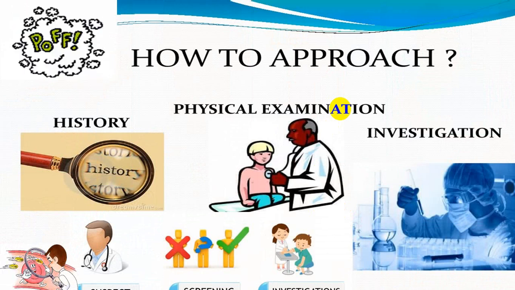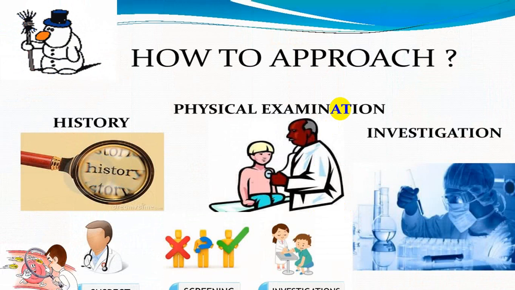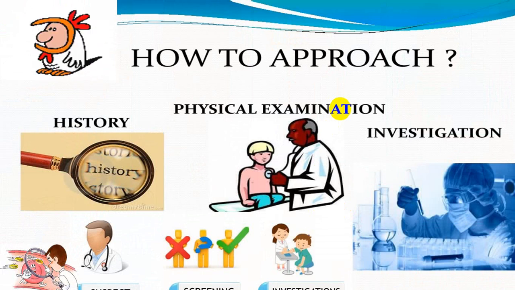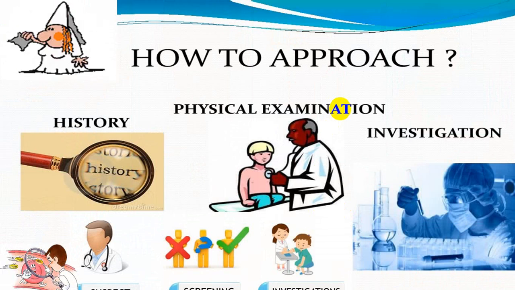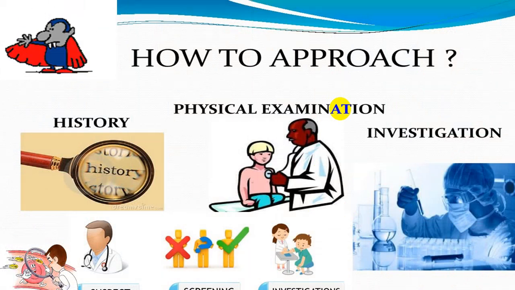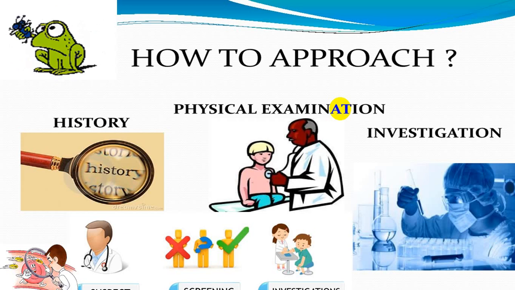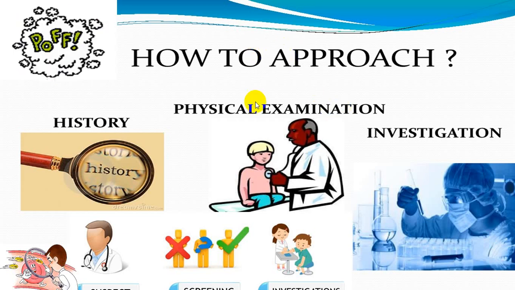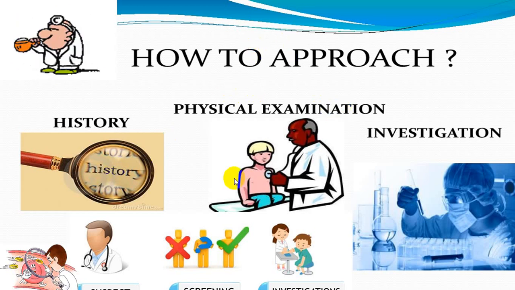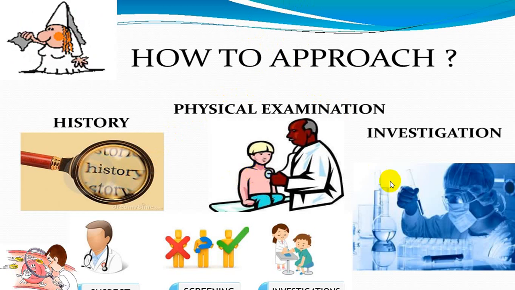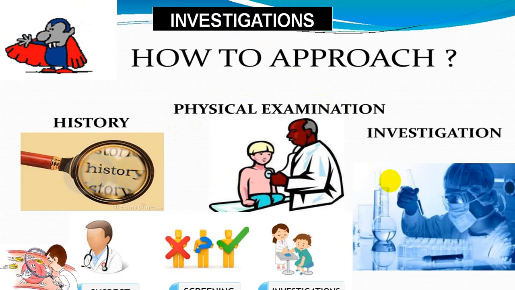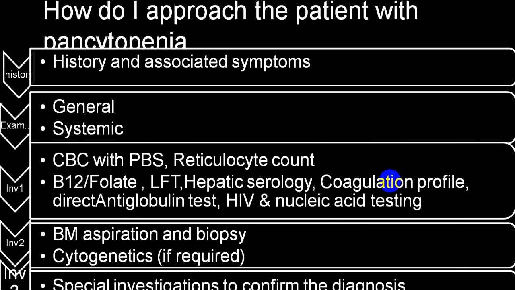So whenever you come across a person who has these three components: due to decreased hemoglobin and anemia, pallor, weakness, fatigue, etc.; because of decreased WBC count, infections; and because of decreased platelet count, bleeding tendency. When all these three are there together, do suspect. So from history you can suspect, have a good physical examination, and then we go for the laboratory picture. So history, general examination, systemic examination followed by investigations.